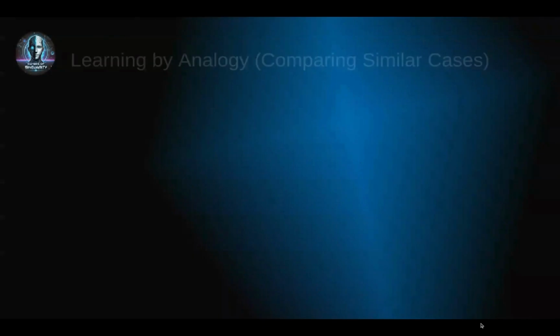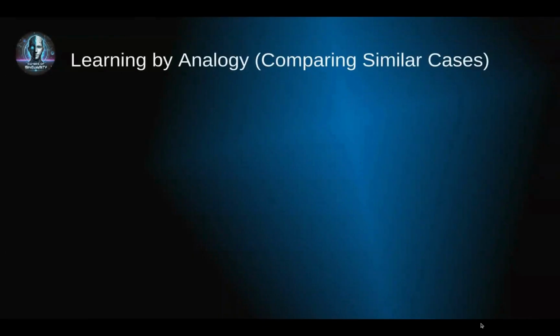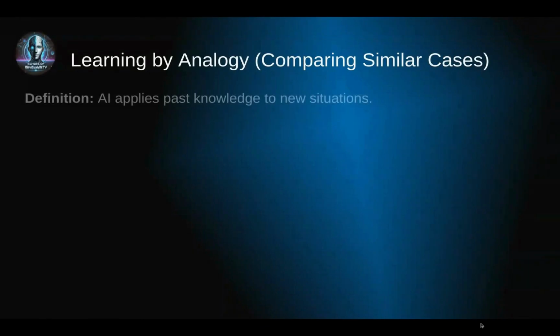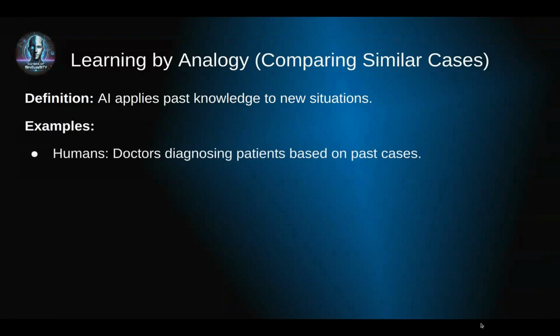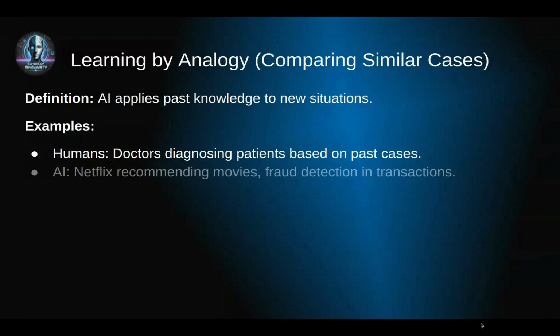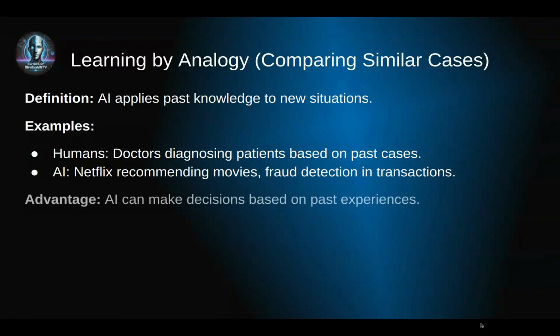Now we come to a more advanced form of learning, learning by analogy. This is when AI compares a new situation with a past one and applies the same logic. For example, a doctor diagnoses a new patient by comparing their symptoms to previous cases. AI does this in recommendation systems. Netflix suggests movies based on your past behavior and the preferences of similar users. Similarly, fraud detection AI compares current transactions with past fraudulent ones to detect suspicious activity. The advantage of this method is that AI can apply past knowledge to new, similar situations, making it more adaptable.